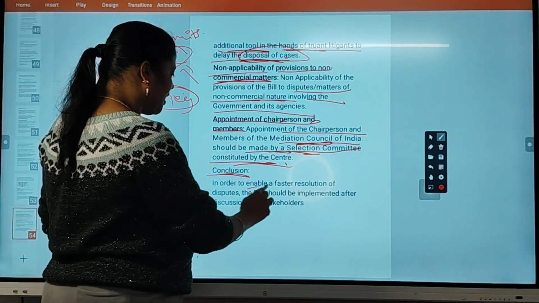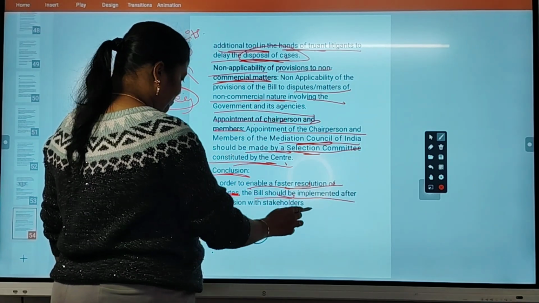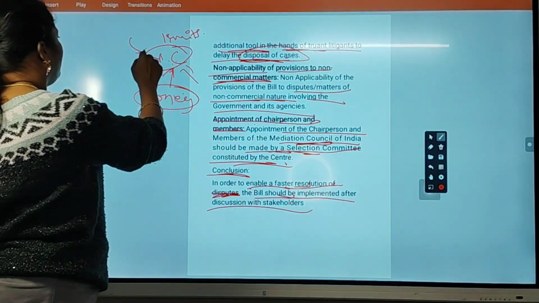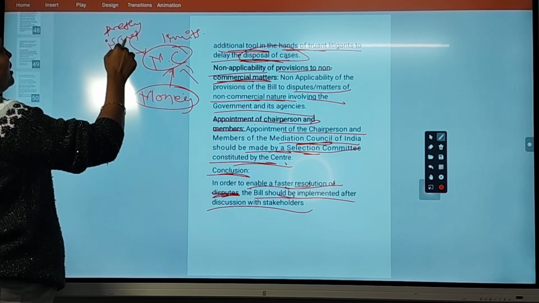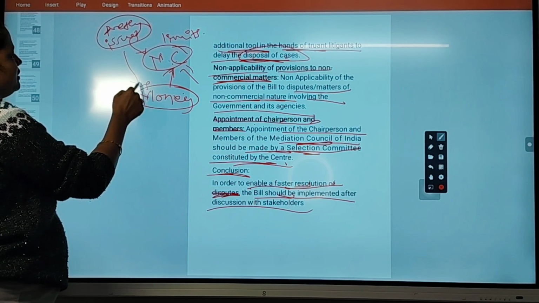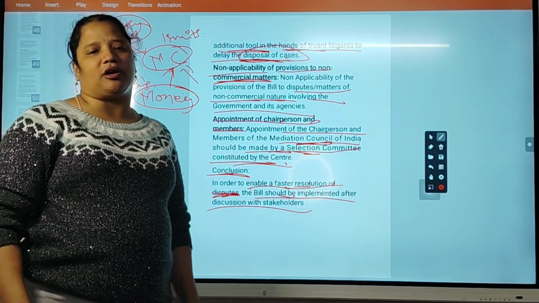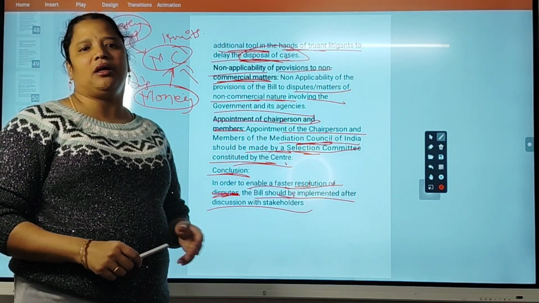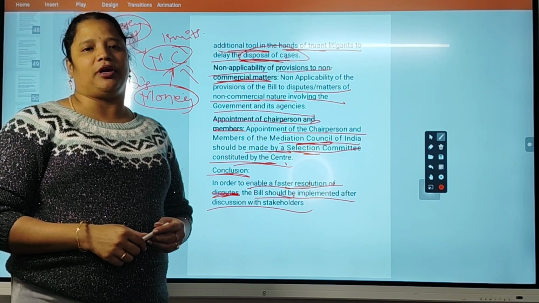So, conclusion: in order to enable faster resolution of disputes, the bill should be implemented after discussion with the stakeholders. However, the mediation council is very useful for petty issues. So that's why it should be implemented soon to get solutions to many problems inside India. That's the thing here. Hope you people clearly understand what the mediation council is. With this topic, our bills topic is over now. In the next session, we will move to a new topic.